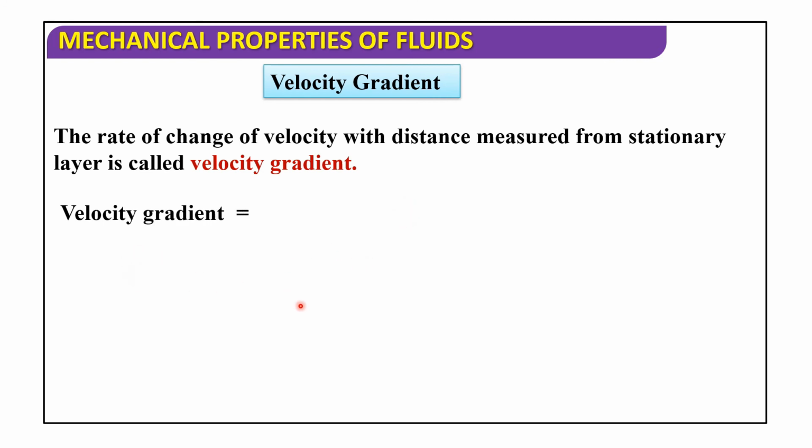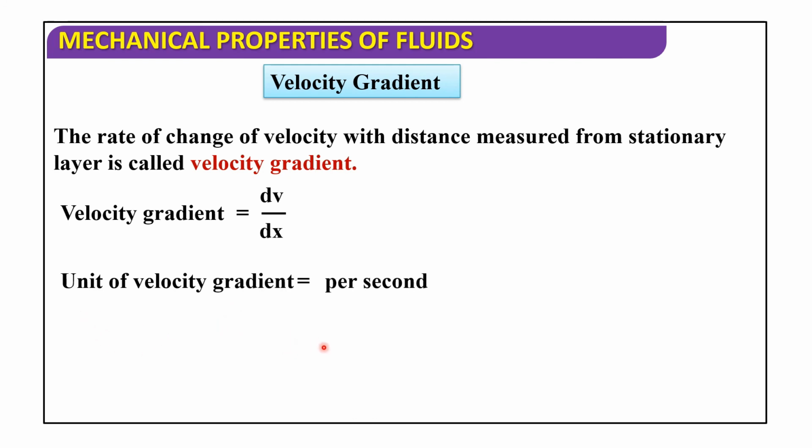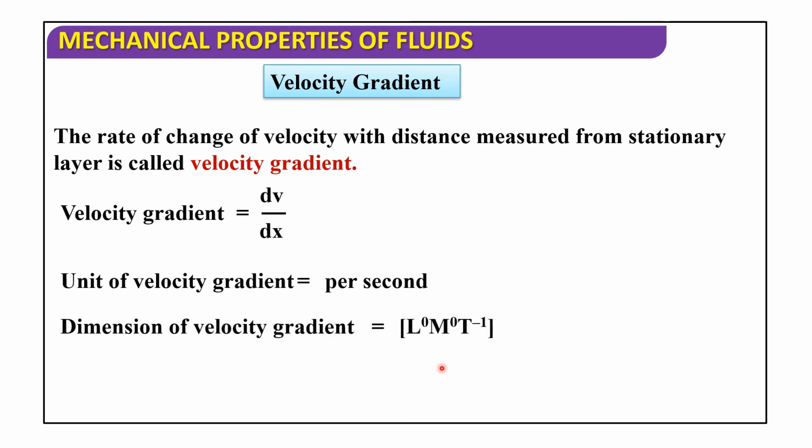So velocity gradient is equal to dv by dx. Unit of velocity gradient is per second. So dimension formula of velocity gradient is L0 M0 T power minus 1.